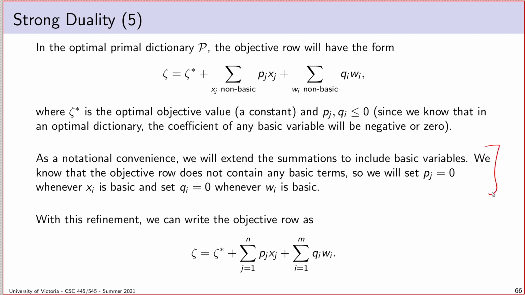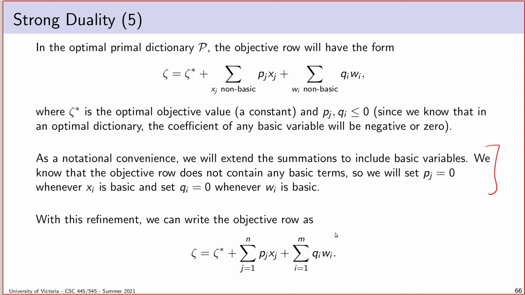And we are still going to keep the x's and w's separate. In a previous proof, I would often try to find an excuse to combine them, but here we're going to keep them separate because we do care. There is a different treatment we want to give the x variables and the w variables. But in any case, we will extend this objective expansion to include all x and w variables, with the understanding that their coefficients equal 0 if they are basic.